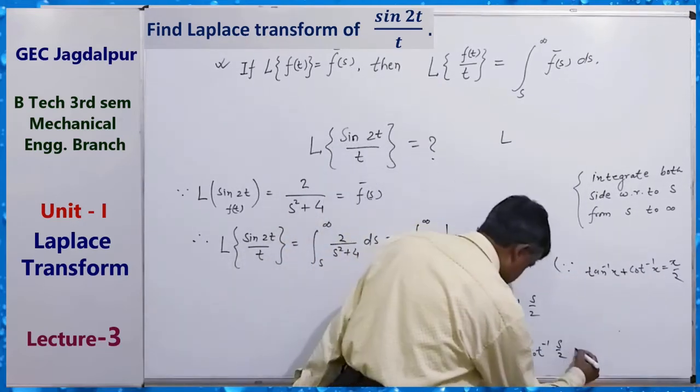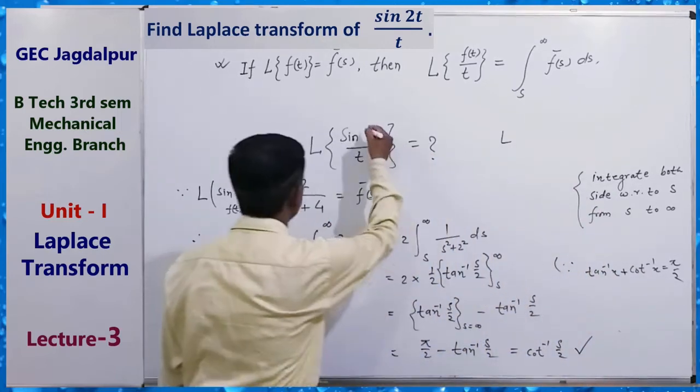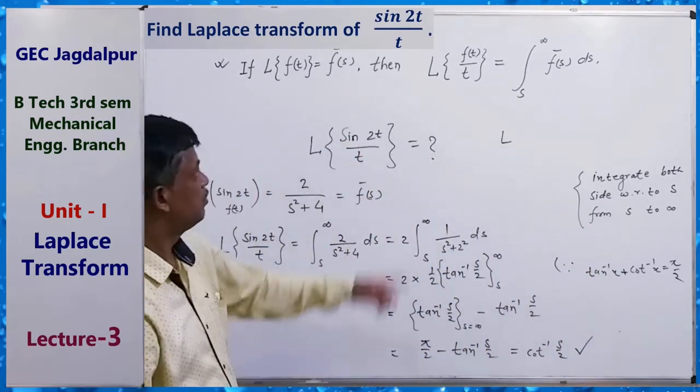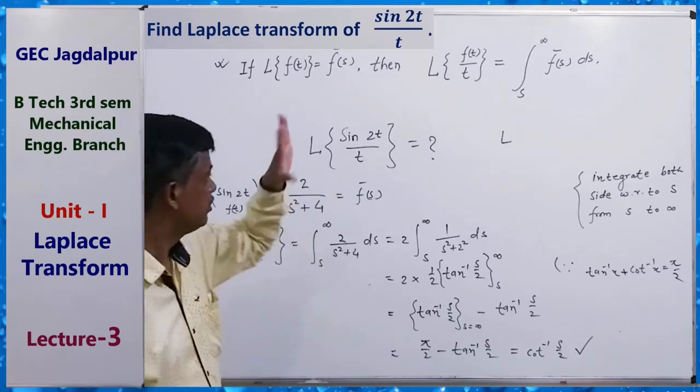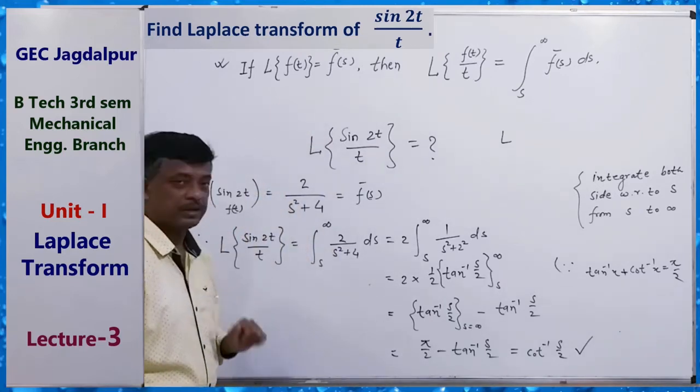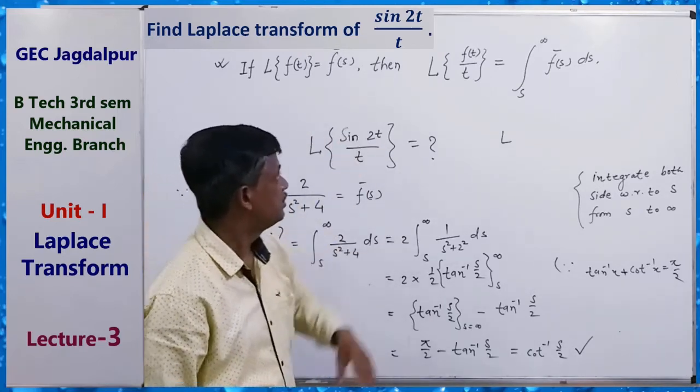So this is the Laplace transform of sin 2t by t. This is the simple application of this property. Very, very useful property. So remember it.